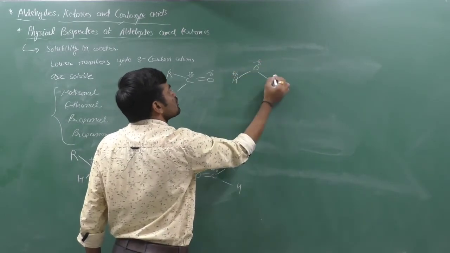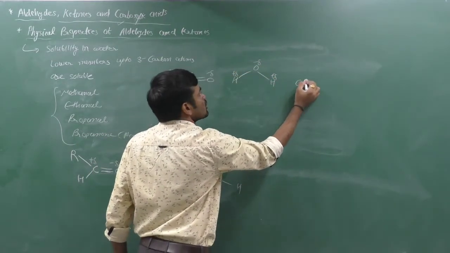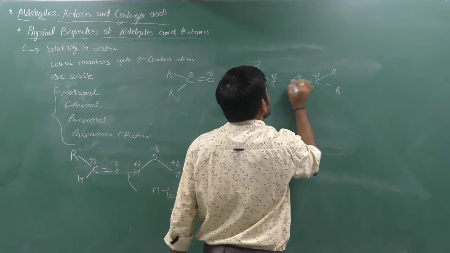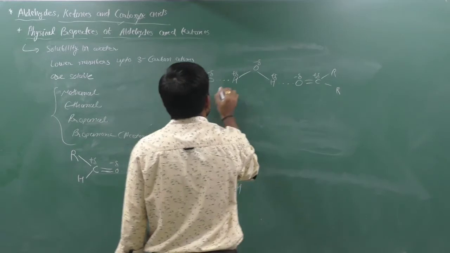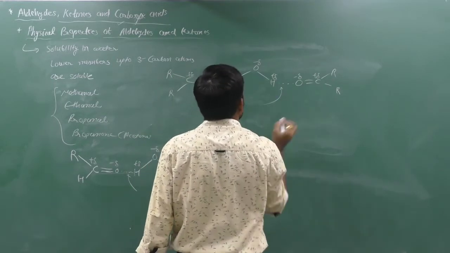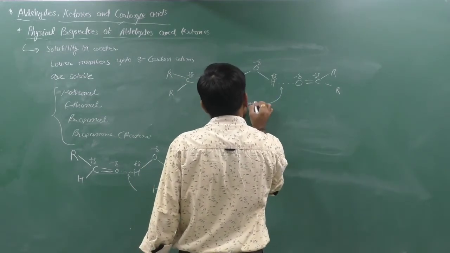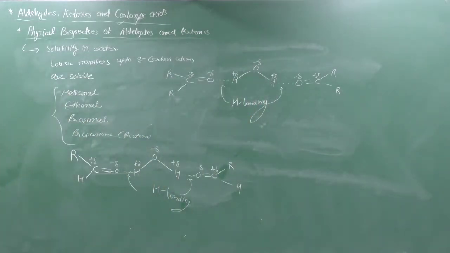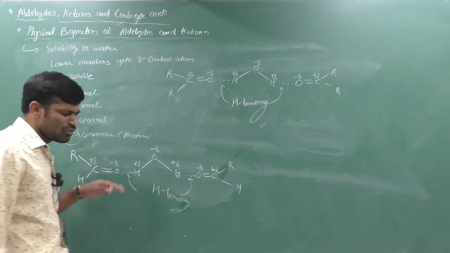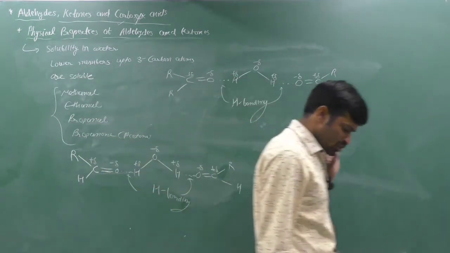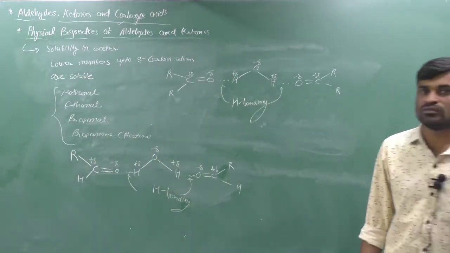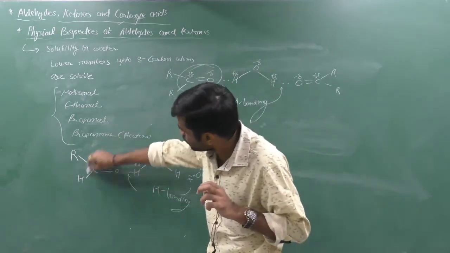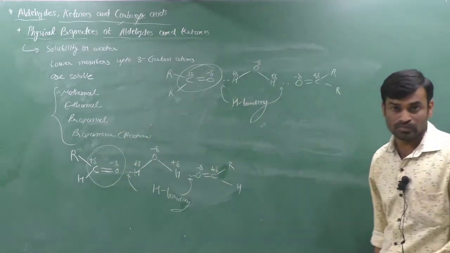Due to the formation of this hydrogen bonding, up to 3 members of aldehydes and ketones are readily soluble in water, due to the presence of the polar carbonyl group.